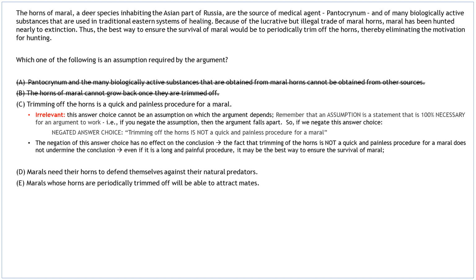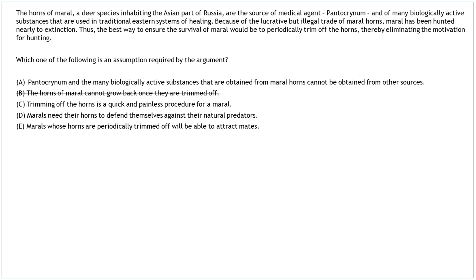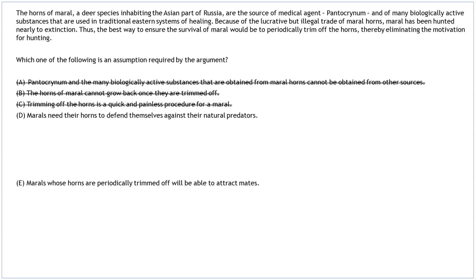Using the same negation technique we can see that this answer choice cannot be an assumption on which the argument depends. Negated answer choice, trimming off the horns is not a quick and painless procedure for a marrow. The negation of this answer choice has no effect on the conclusion. The fact that trimming of the horns is not a quick and painless procedure for a marrow does not undermine the conclusion. Even if it was a long and painful procedure, it may still be the best way to ensure the survival of marrow. Now we can eliminate choice C, and move on to the next answer choice, D.